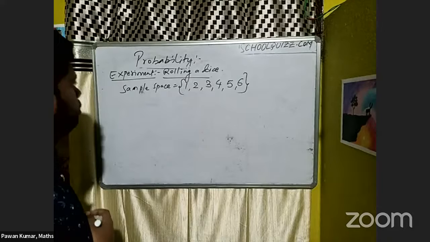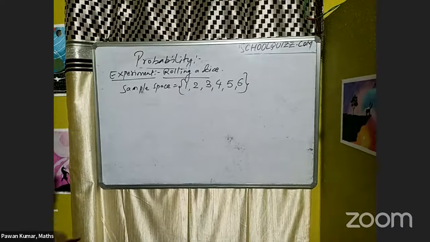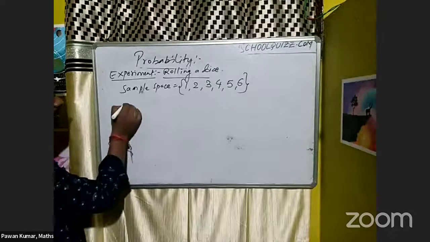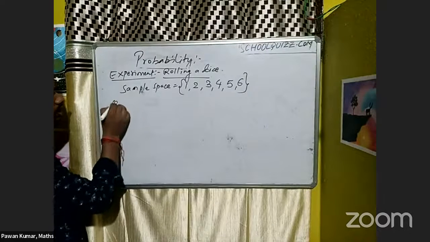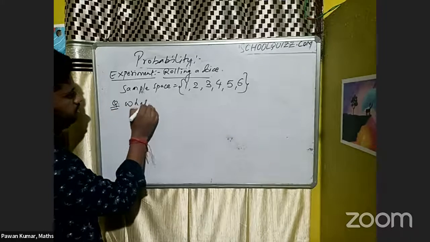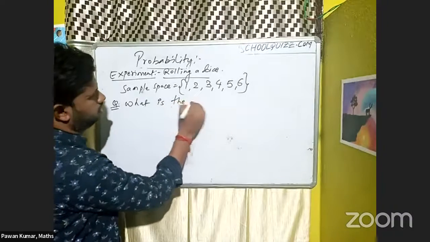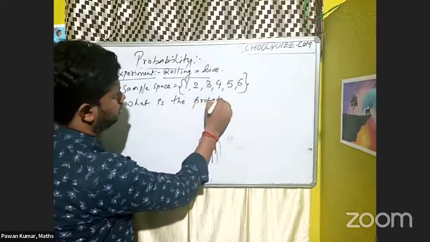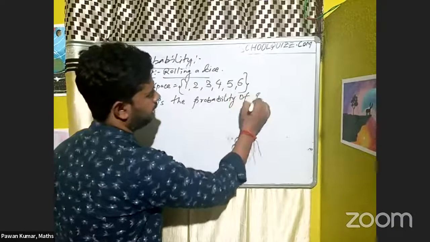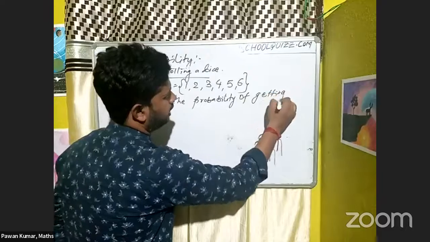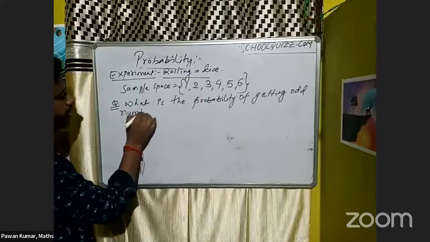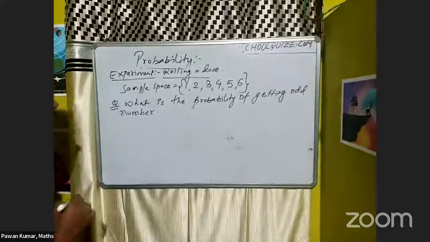Okay. So the sample space is this one. Now, suppose I'm going to ask this question: what is the probability of getting an odd number here?